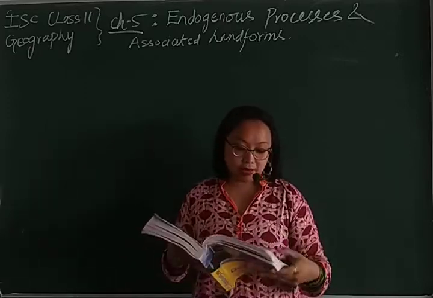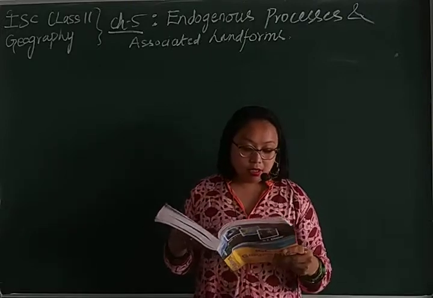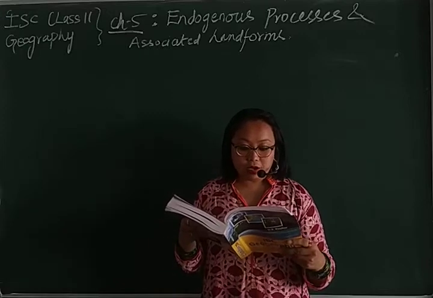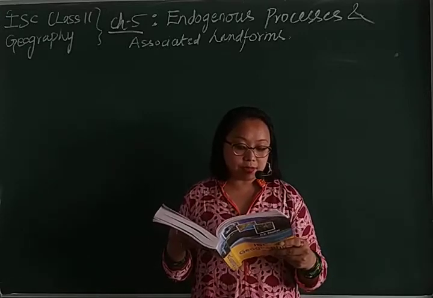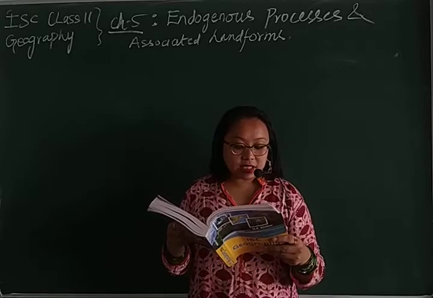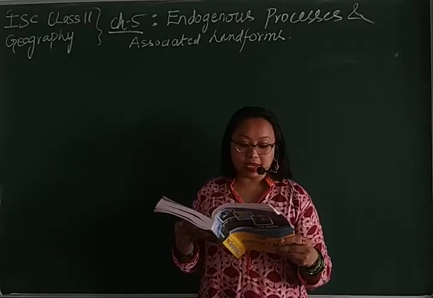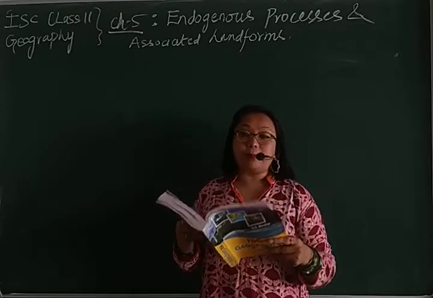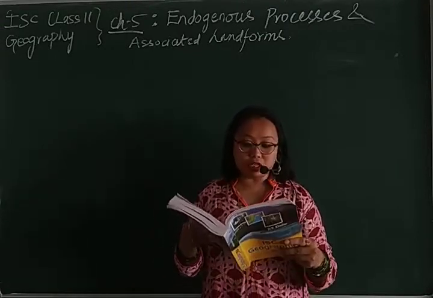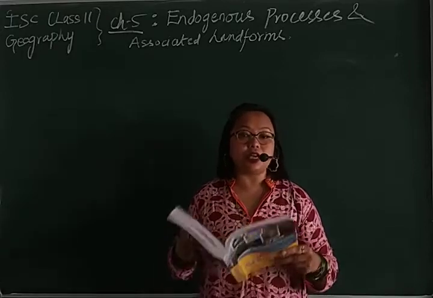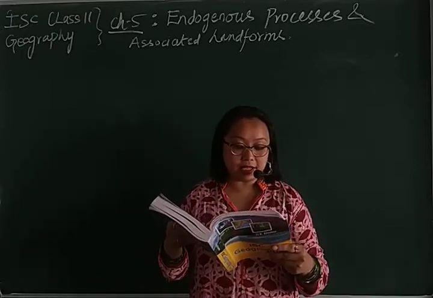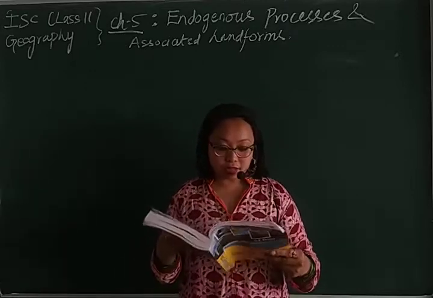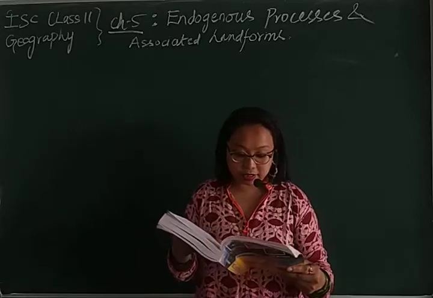First agent can be alluvial plains. The plains formed by the depositional work of rivers are known as alluvial plains. Finch has divided these plains into three categories. So an alluvial plain is basically the plain which has been deposited when the depositional work of a river has taken place. And this plain has also been categorized in three ways. So let us see what those three categories are.